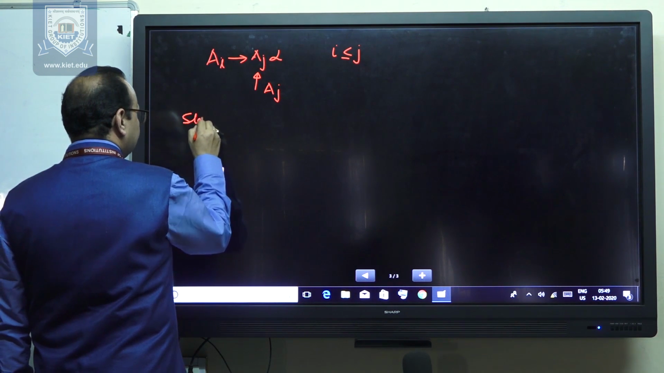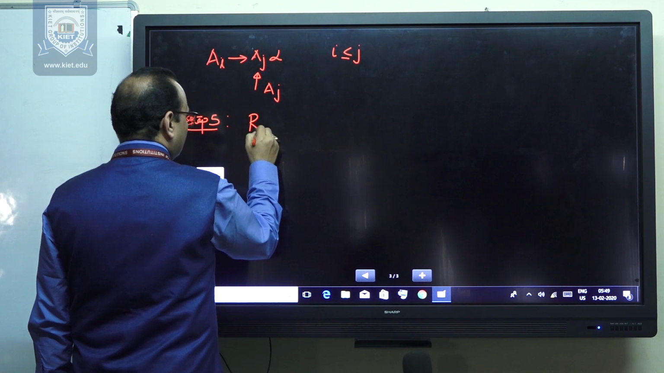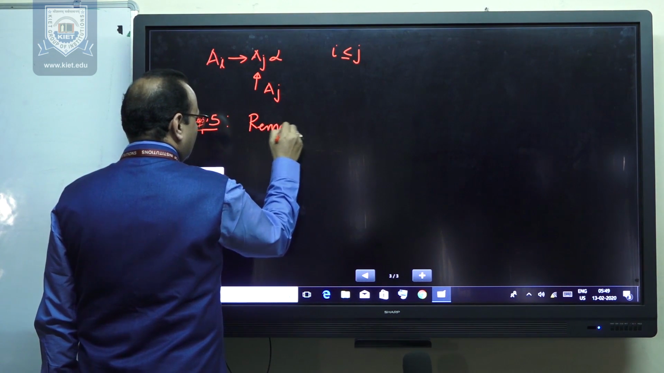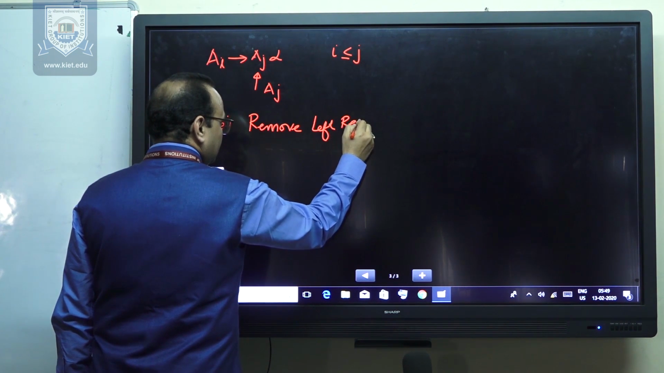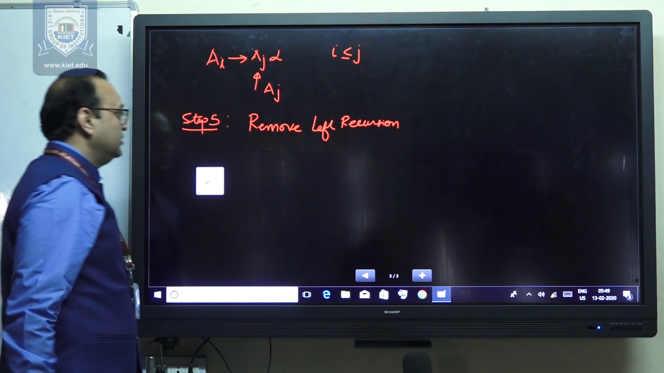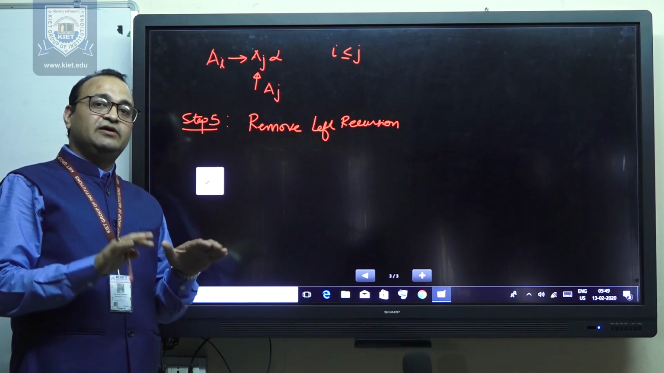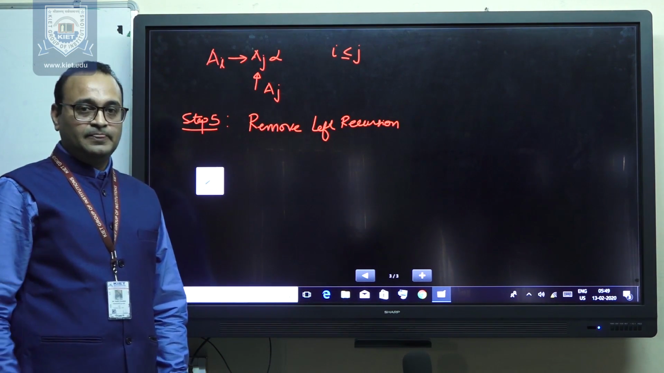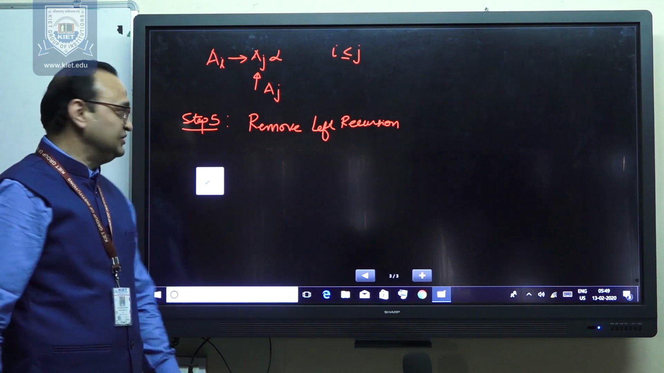Step 5. Remove left recursion. In the fifth step, we will be removing the left recursion if it is there, and then we will see how we have to remove the left recursion.